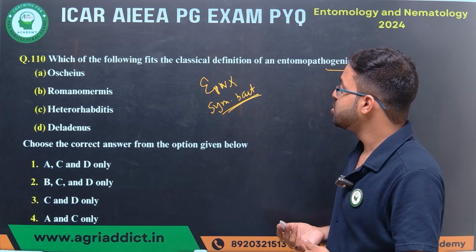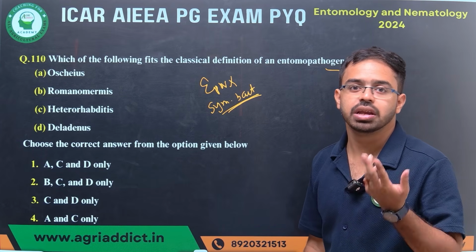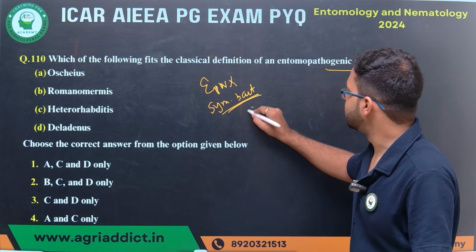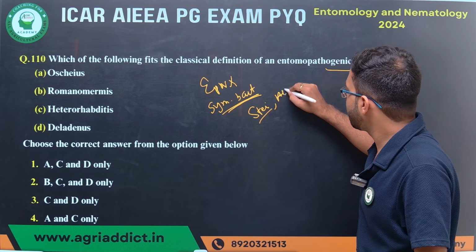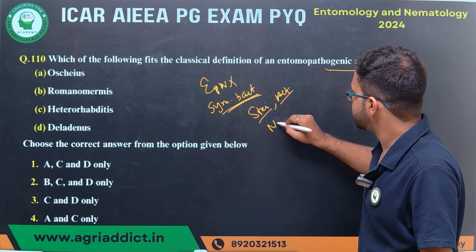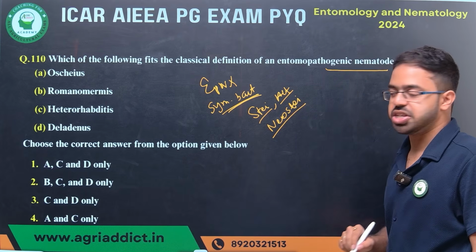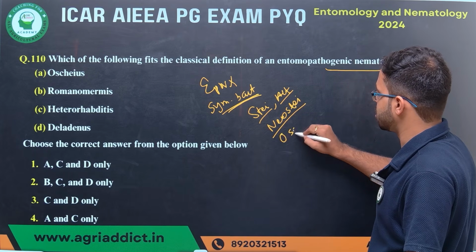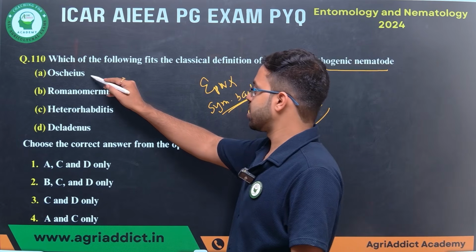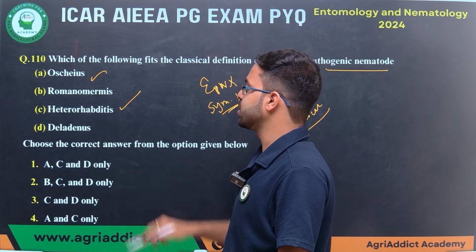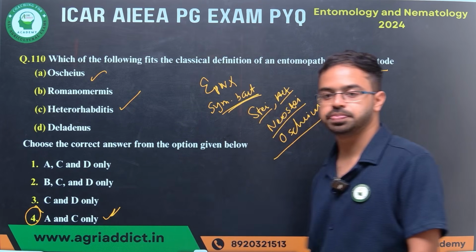Okay, so you know what the different genera of entomopathogenic nematodes are. You know very well there is Steinernema, Heterorhabditis, and another fourth genus, that is Oscheius. So Oscheius is the correct answer, and Heterorhabditis is the correct answer. So A and C.